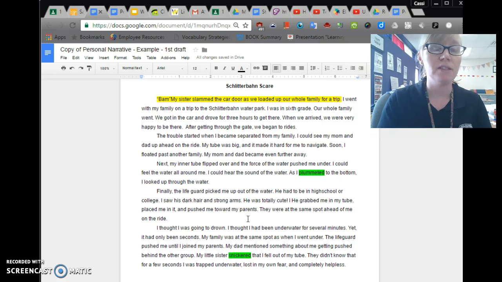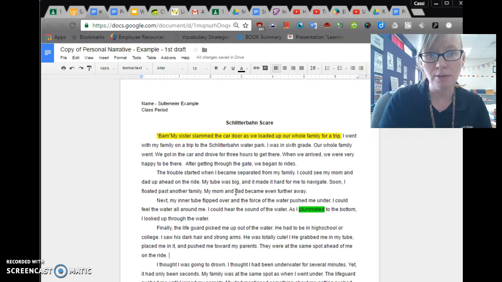I want to add very specific details as well. So I'm going to look through my story and see if I see any place where I've been pretty vague. I noticed in my first paragraph I said, when we arrived, we were very happy to be there. After getting through the gate, we began to rides. That doesn't even make sense. So we began to, what did we do? Well, I need to be specific. Did we ride a certain ride? We actually began to ride the lazy river. The lazy river ride.